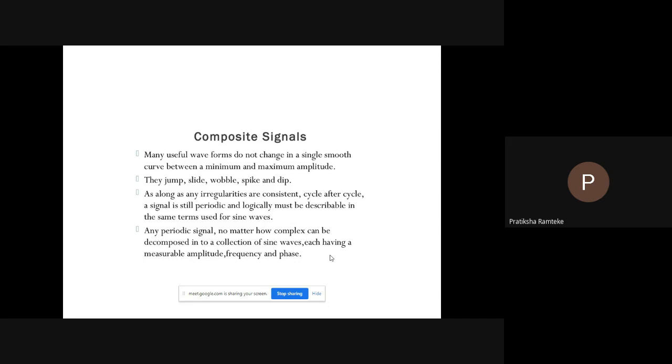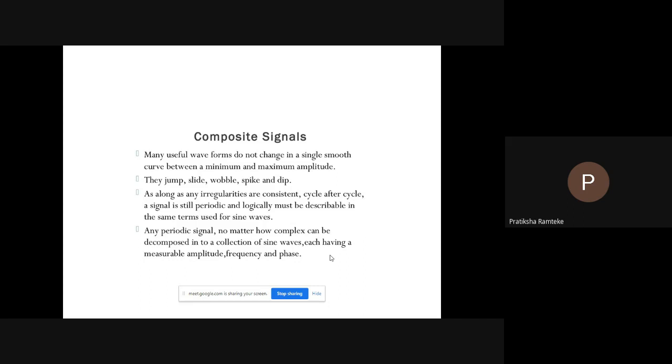We would just hear a buzz. So we need to send a composite signal to communicate data. A composite signal is made of many simple sine waves. A single frequency sine wave is not useful in data communication. We need to send a composite signal, a signal made of many simple sine waves.